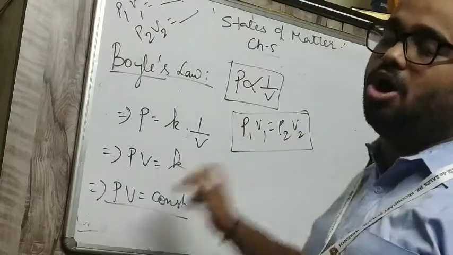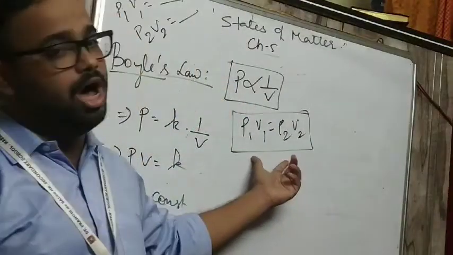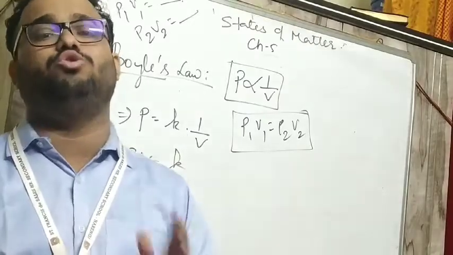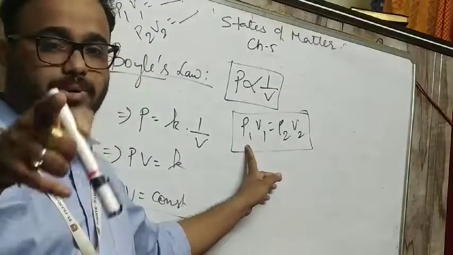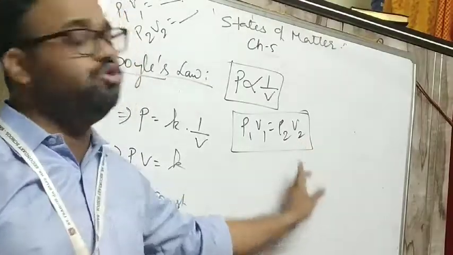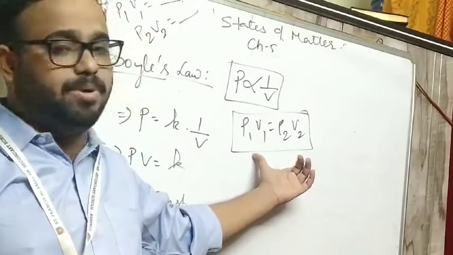This is the formula of Boyle's law. You will get it in the notes. P1 V1 equals P2 V2, where P1 is the initial pressure, V1 is the initial volume, P2 is the final pressure, and V2 is the final volume. So this is the mathematical statement of Boyle's law.